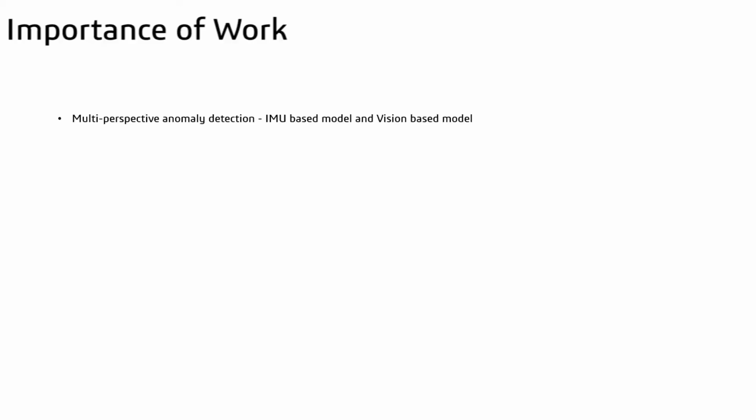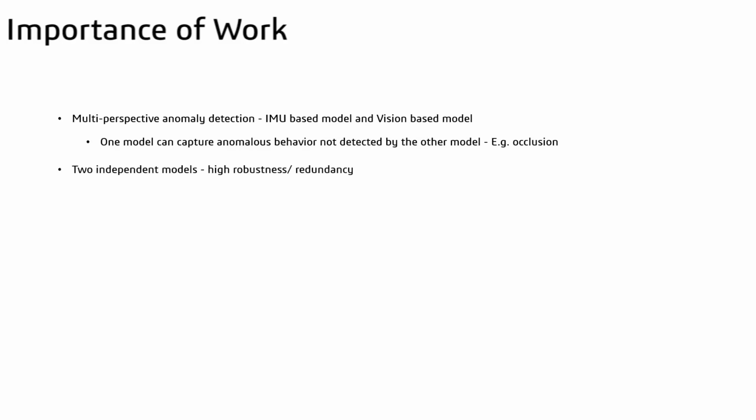We use different viewpoints to detect anomalies, so one model can capture anomalous behavior which is not detected by the other model. Having two independent models further makes the system more robust and redundant. If one model fails due to sensor malfunction, the other model will still operate properly.